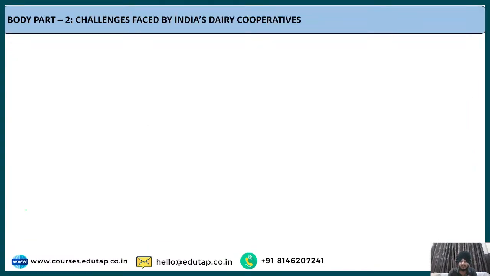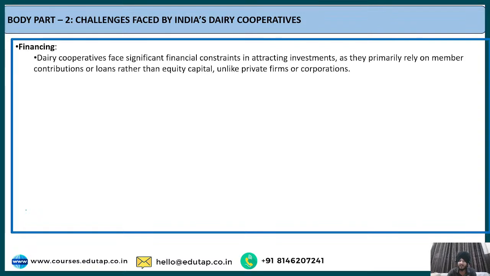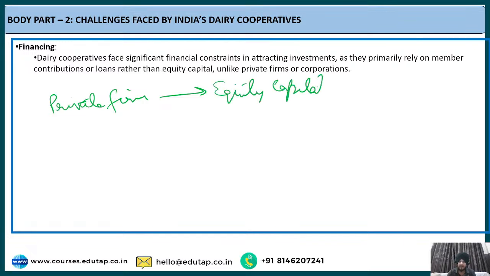Now the next is regarding the challenges. What are the challenges regarding India's dairy cooperative sector? The first challenge is regarding financing. Now regarding financing, if you talk about private firms, we know that private firms primarily rely on equity capital. They rely on equity capital.